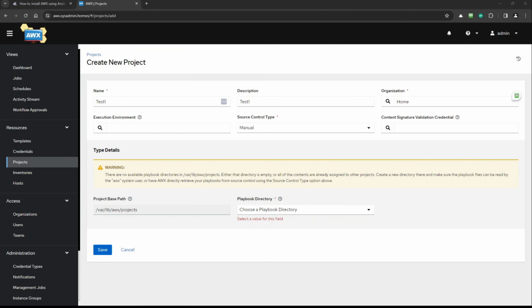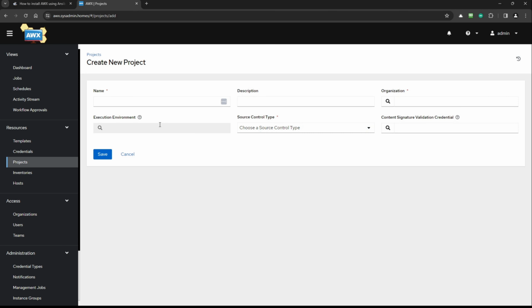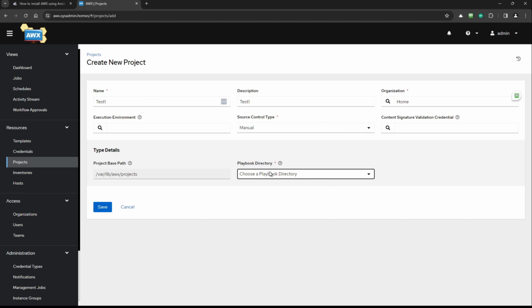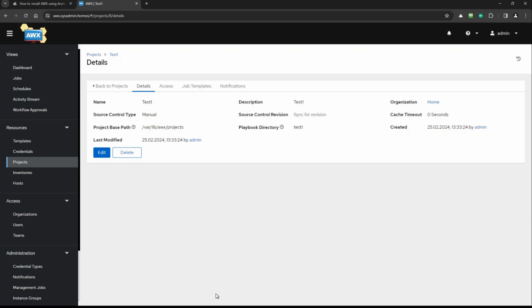Let's go back to the browser and we will try to make it work here. But before you proceed, you need to refresh this website, because thanks to this it will be able to reread the information from the pod, from the container. Okay, now we can create a new project. So we will create test1, and here we go, description, organization, home, select, manual, and now here we go. We have test2, test1, test3. Okay, so we can choose test1, save, and here we go.